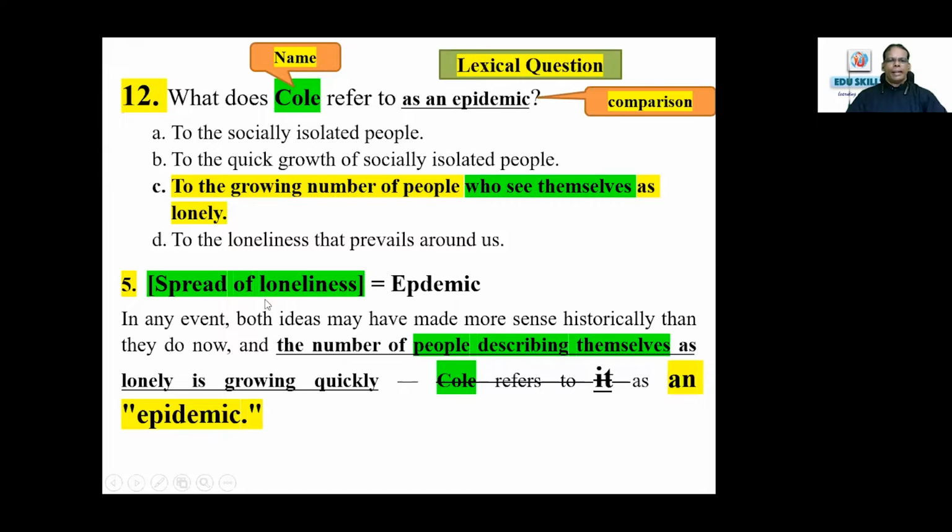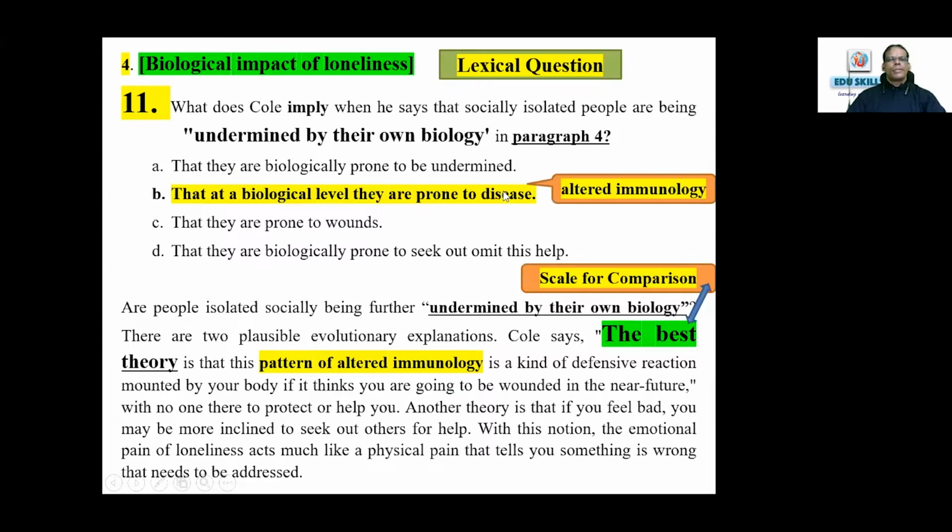Yeah, it's so clear. Like I told you, you can even strike out these things. It means again epidemic. The number of people describing themselves as lonely is growing quickly, and he says it refers to it as an epidemic: to the growing number of people who see themselves as lonely. So it's the same thing, just a paraphrasing is given here. Straight answer, there is nothing to be worried about in these questions. These are from the official materials. Yes, we'll go fast and we'll come back if needed. Then I'll tell you how to use the chat.